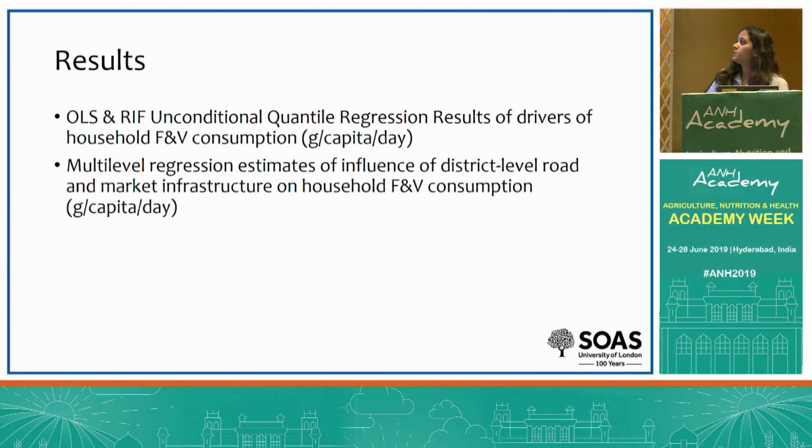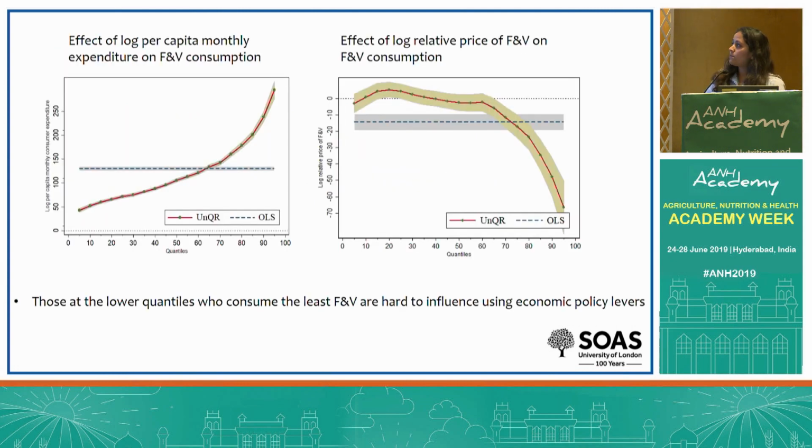So in terms of results, I'll be presenting OLS and unconditional quantile regression results and multi-level regression estimates of influence of district-level road and market infrastructure on household fruit and veg consumption. These figures plot OLS and UQR results. The y-axis is not income or relative price of fruit and veg, but the coefficient of income or the relative price. That is how fruit and veg consumption changes with income or relative price.